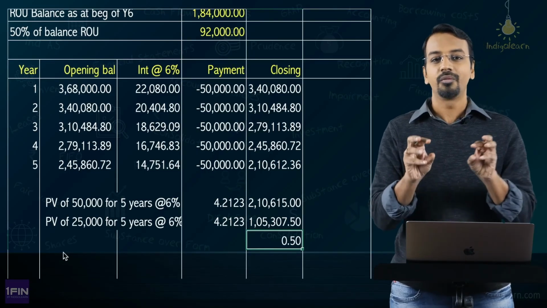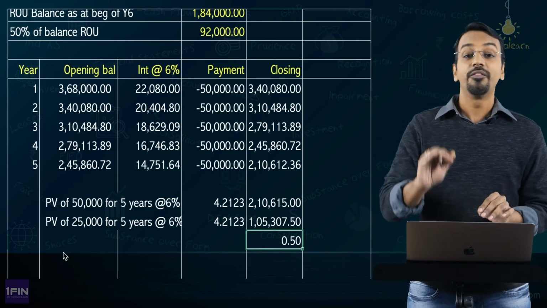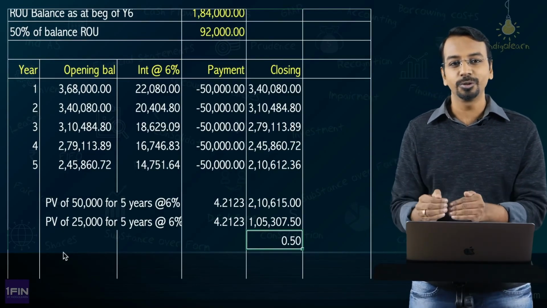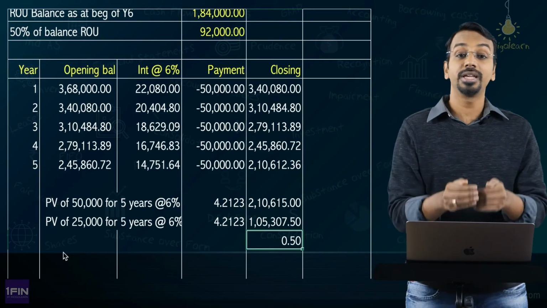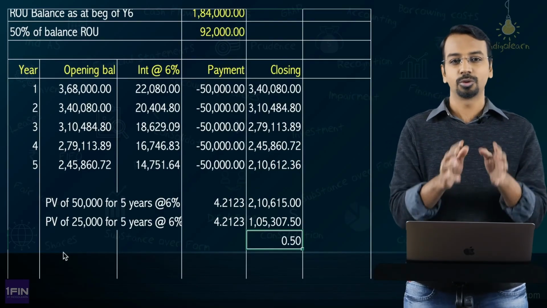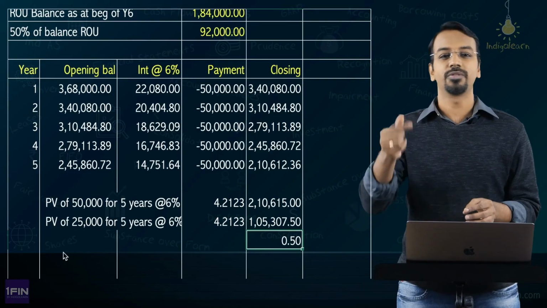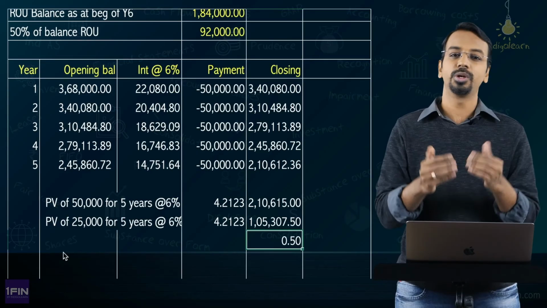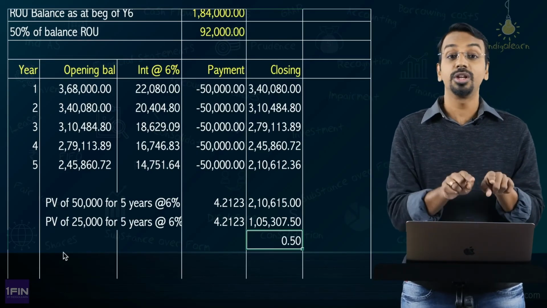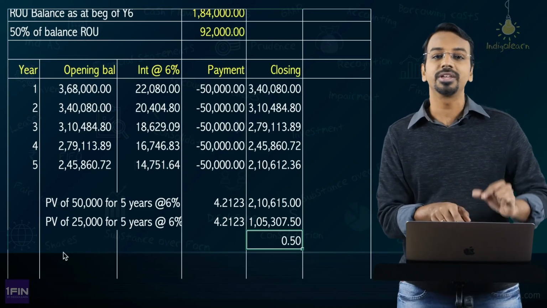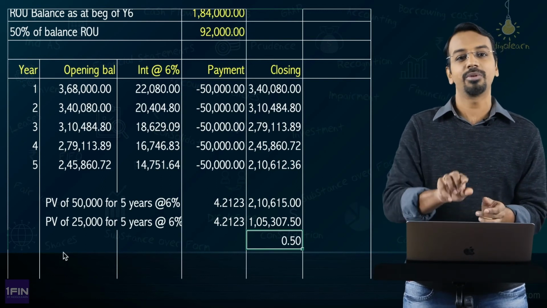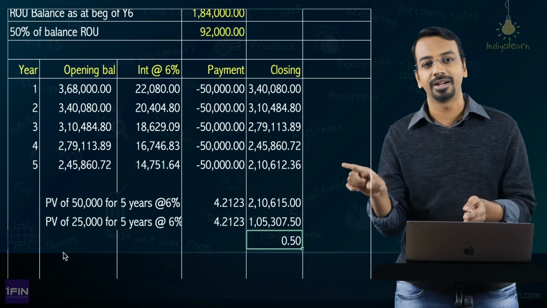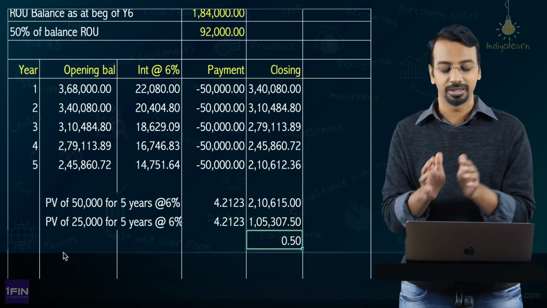So in a nutshell, whenever there is a reduction in scope which involves giving up a part of right of use asset, proportionately reduce the right of use asset and correspondingly proportionately reduce the lease liability. So because 50% is given up, reduce 50% of right of use asset and 50% of lease liability. If 60% was given up, do it to the extent of 60%. Okay, this is only for reduction in scope due to giving up a part of asset. This will not be applicable when we reduce the term. There we'll have a different kind of calculation. So don't mix this with the reduction in lease term. Okay, that we'll understand separately.